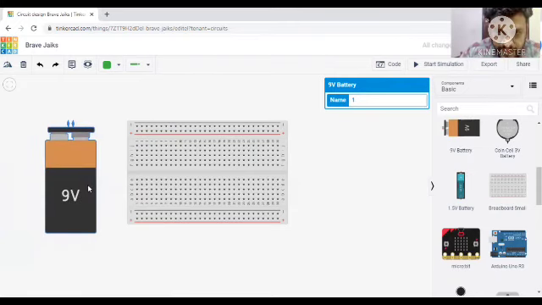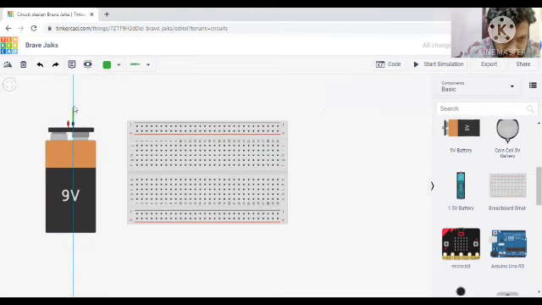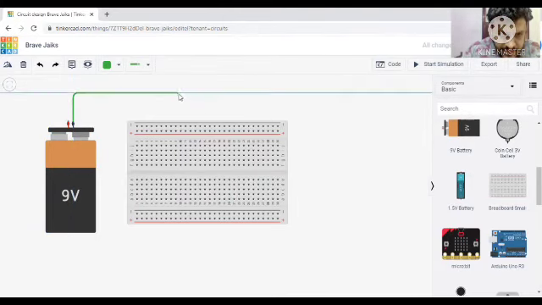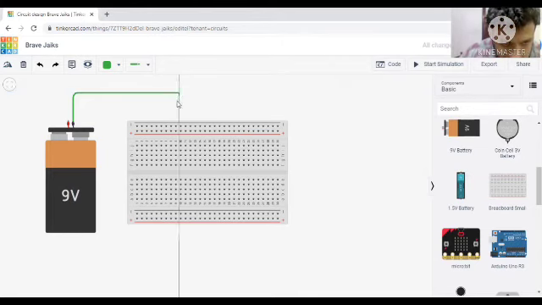Now we need to make a connection. This is the negative part. I am placing it here. Then from here to this place, we can place this negative to any one point in the negative part of the breadboard. I am placing it here.